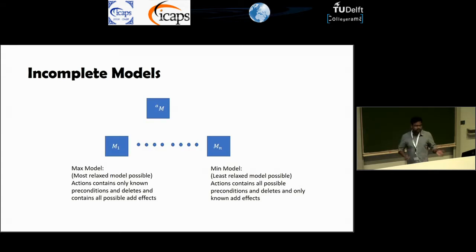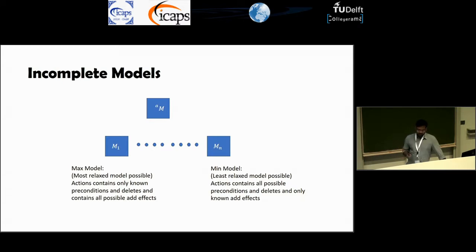Okay, but this could seem like a very daunting task. We need to go through each one of the individual models and see what explanation would work for all of them. Thankfully, we can exploit the structure of these annotated models to simplify the process. We'll specifically focus on two models. One is called the max model, which is the most relaxed model in the set, which we can get by only considering the possible adds and then ignoring the possible preconditions and deletes.